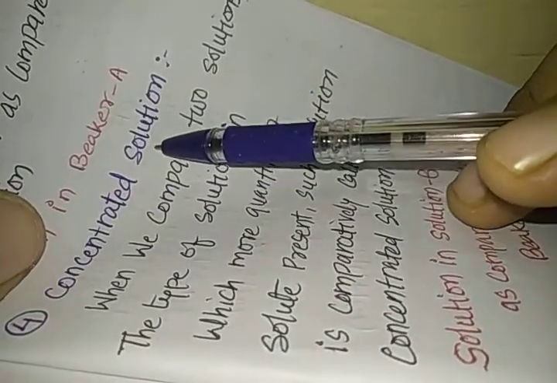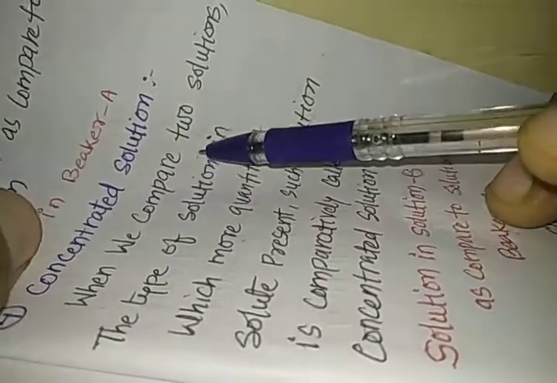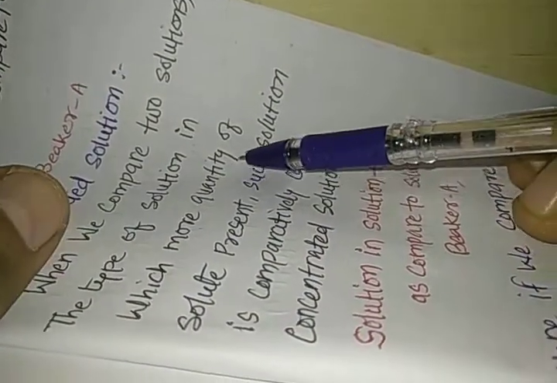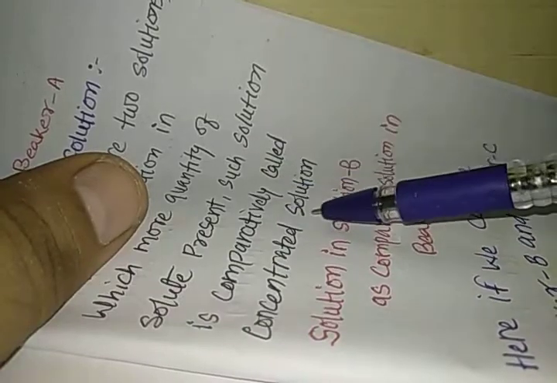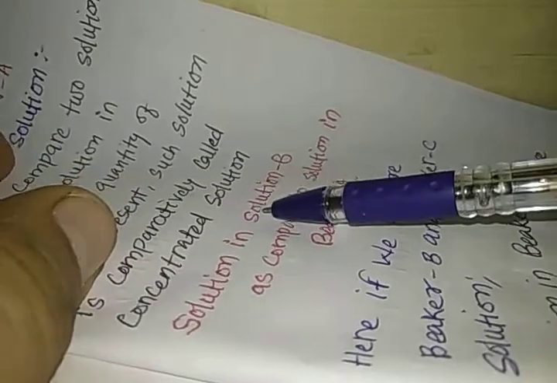Now we are going to study about the concentrated solution. When we compare two solutions, the type of solution in which more quantity of solute is present is comparatively called the concentrated solution.